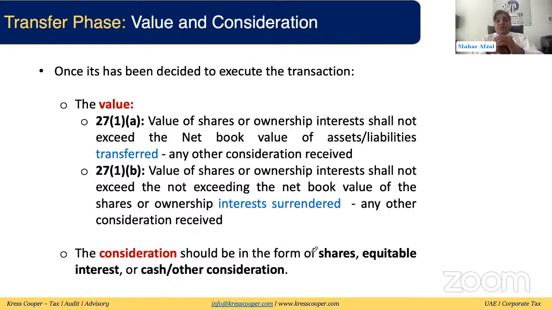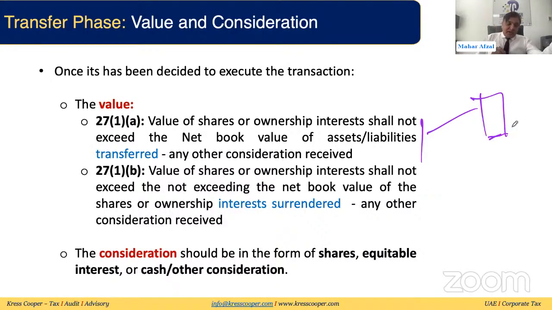Then we discuss the transfer phase. In the transfer phase, we discuss the value and consideration. They will discuss 27(1)(a), 27(1)(b). 27(1)(a) says basically whatever net assets and liabilities you are transferring, net assets less any other form of consideration other than equity or equitable interest, we need to deduct it. The remainder will be considered the value for the transfer.